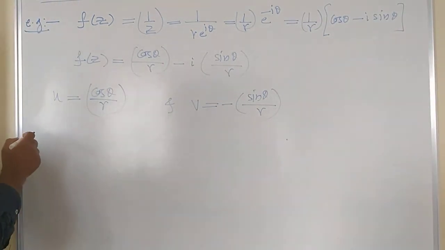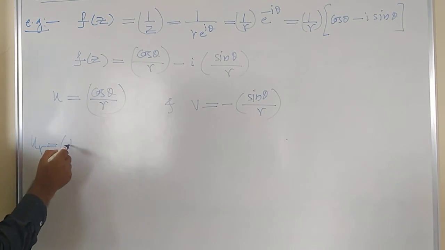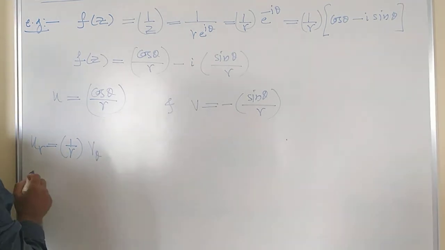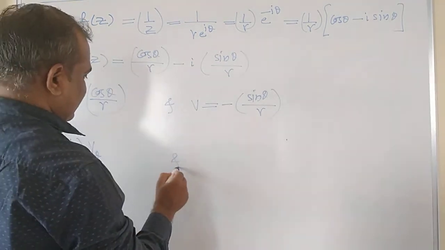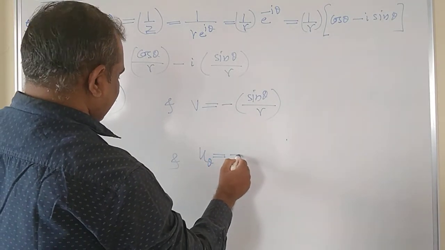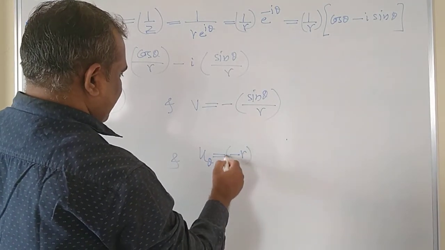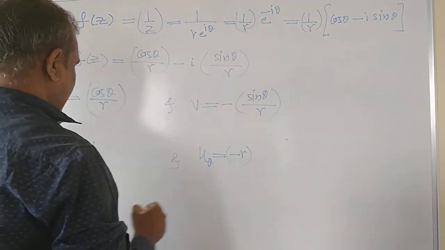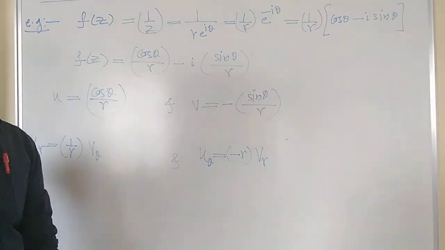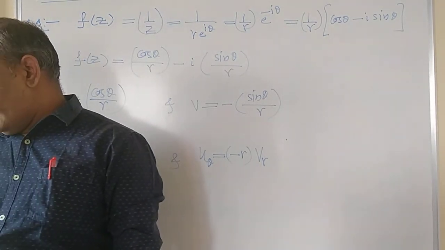So what is the first condition? Your first condition is u_r = 1 by r into v_theta. And what is the second condition? Your second condition is u_theta = -r into v_r. Got it? So these conditions are okay now.